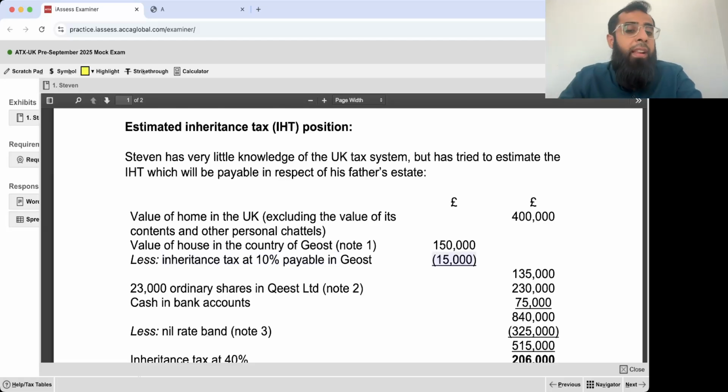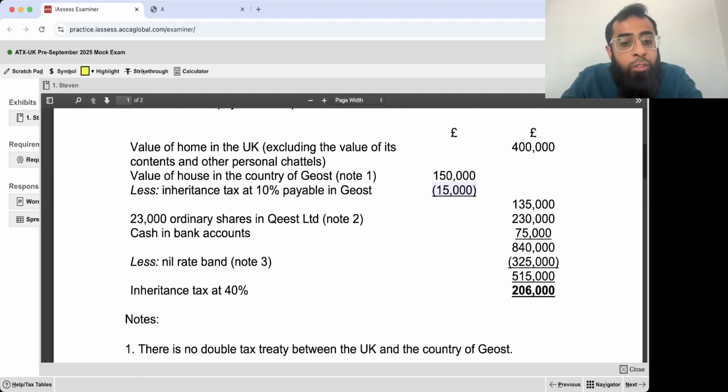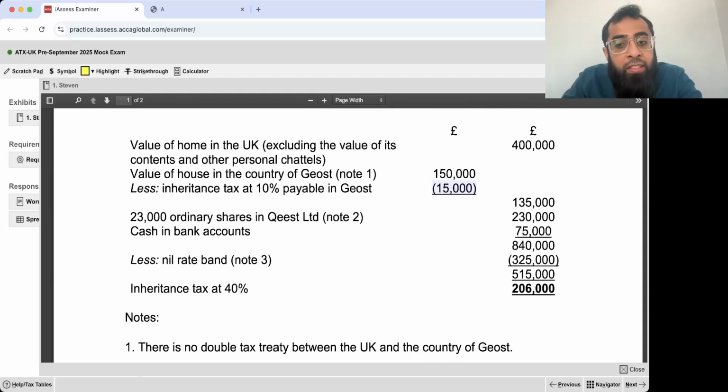See, this is an error. If any IHT was paid in another country, it is not deductible from the value of the asset. That should be deductible from the IHT value. This 15,000 should be deducted from 206,000, which is the value after 40%.